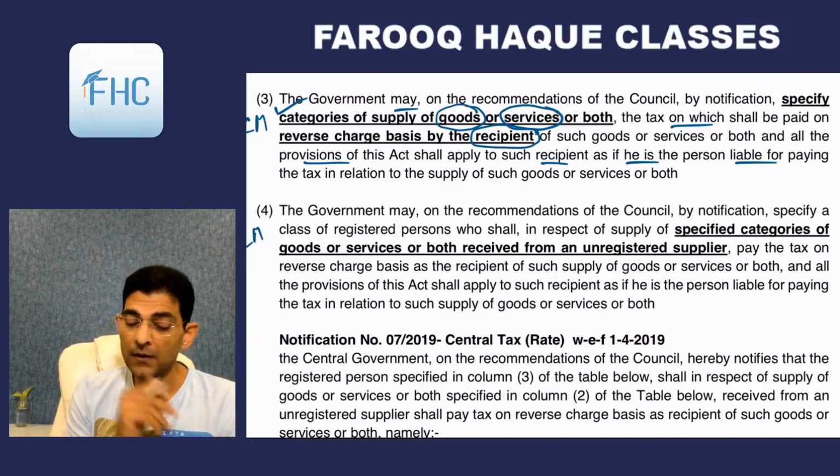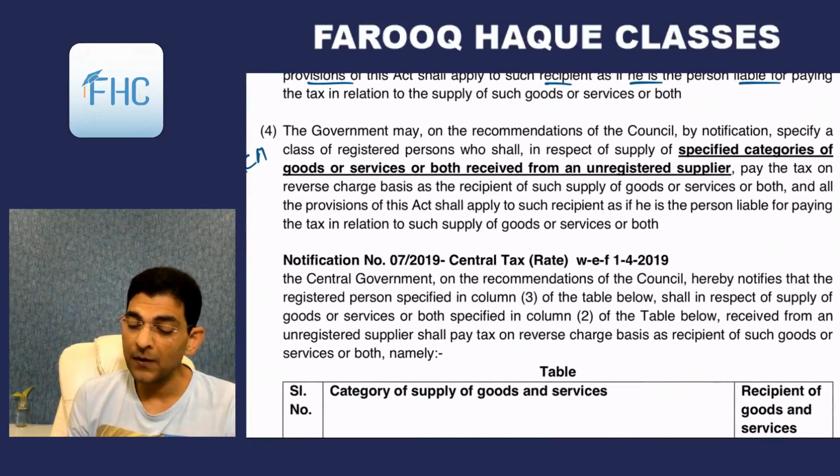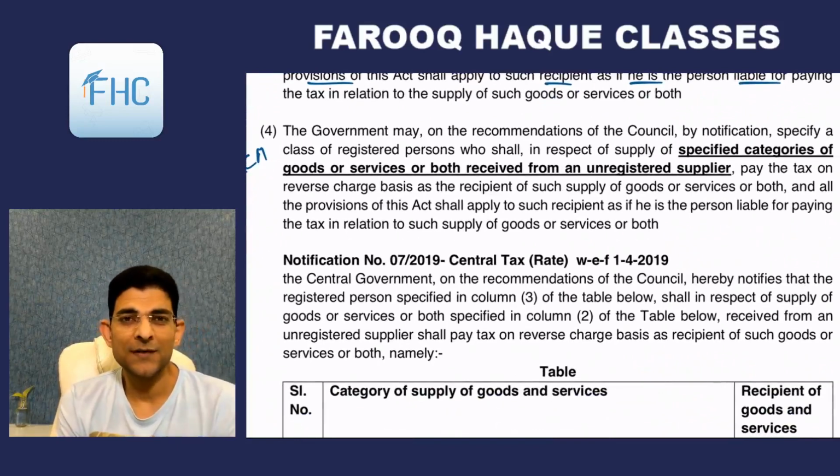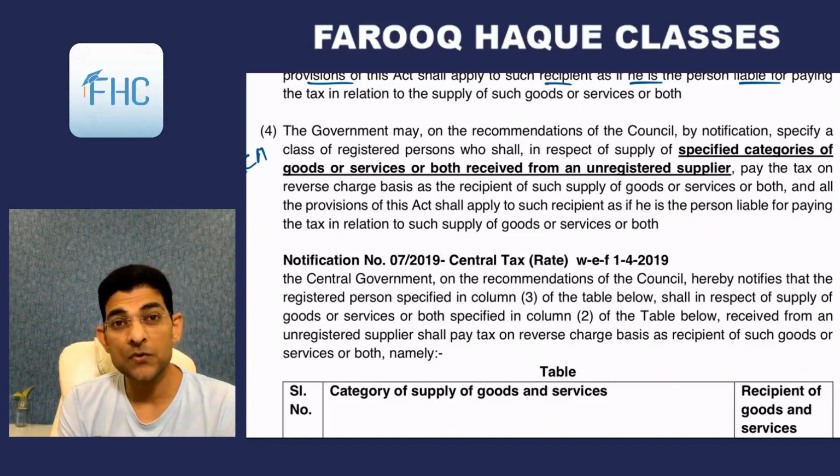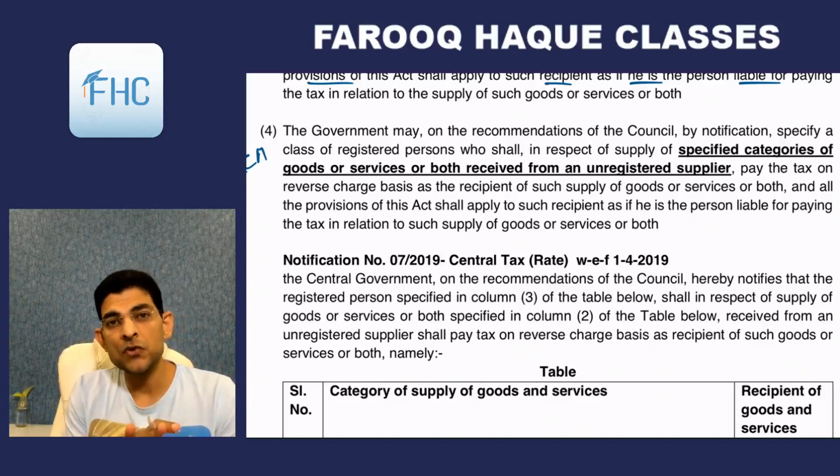Then comes 4. Now this 4 has been a point of debate since July 2017, when the GST Act came into force. Earlier it said that if any registered person buys any goods or service from an unregistered person, meaning the supplier is unregistered and the recipient is registered, then reverse charge will apply.